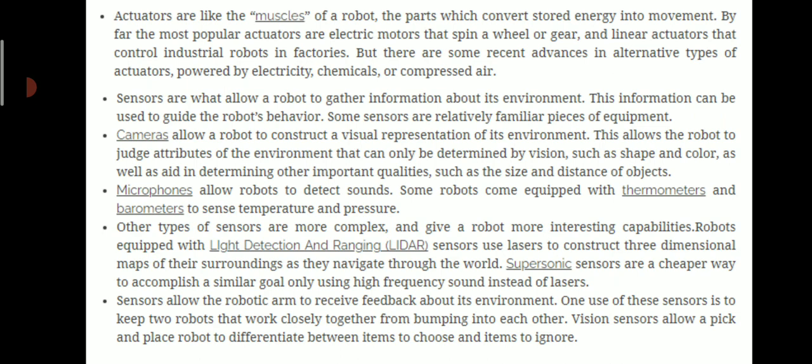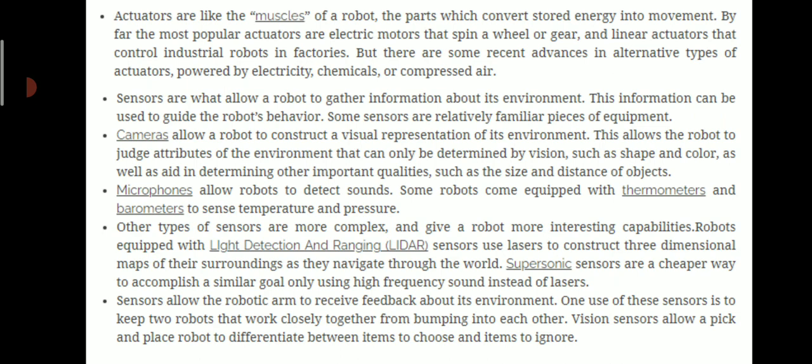Microphones, another sensor, allow a robot to detect sounds. Some robots come equipped with thermometers and barometers to sense temperature and pressure. Other types of sensors are more complex and give a robot more interesting capabilities. Robots equipped with light detection and ranging sensors (LiDAR) use lasers to construct three-dimensional maps of their surroundings as they navigate through the world. Ultrasonic sensors are a cheaper way to accomplish a similar goal, only using high-frequency sound instead of lasers.